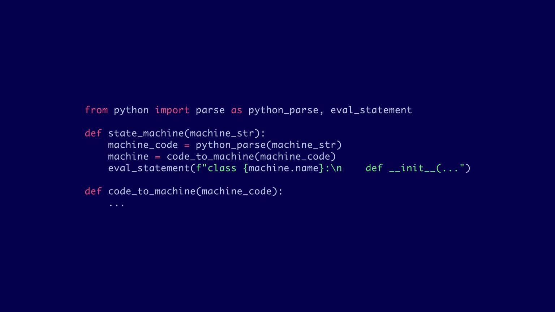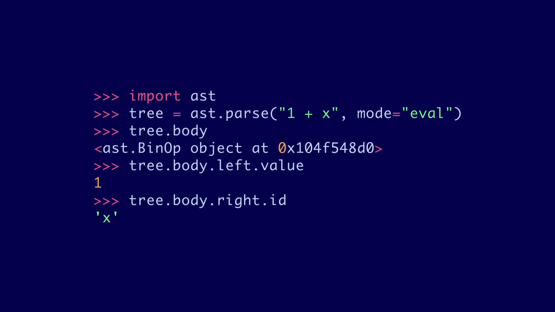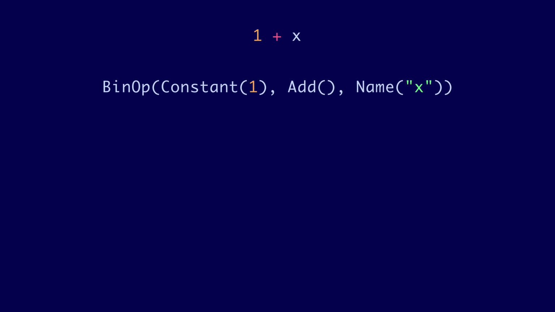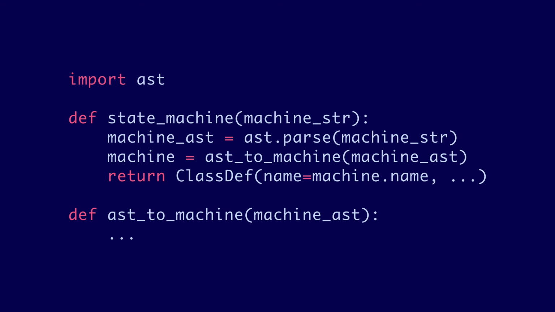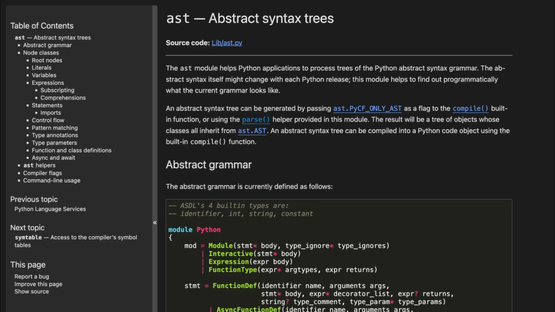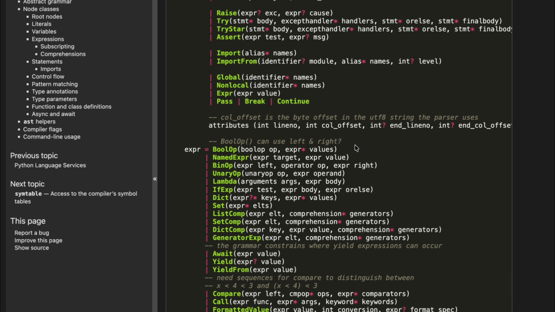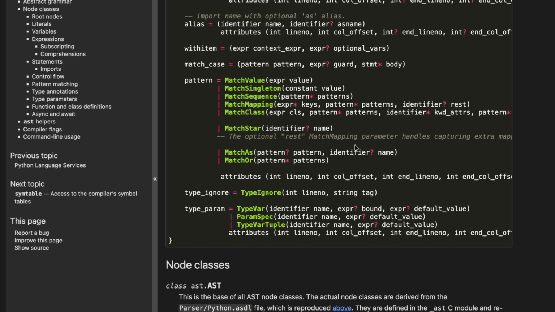This thing that we want, which takes in syntax and rewrites it, is called a macro, because we're making big moves out here. We don't mess with any of that micro nonsense. Python actually does give us access to its parser. It returns something called an abstract syntax tree, which is a value representing the code that it parsed. We could use this to parse our state machine code, and we could also return an AST instead of a string. One issue is that there are lots of different types of Python expressions and statements, so this abstract syntax tree is really complicated, and that's what you have to work with when you're dealing with syntax.